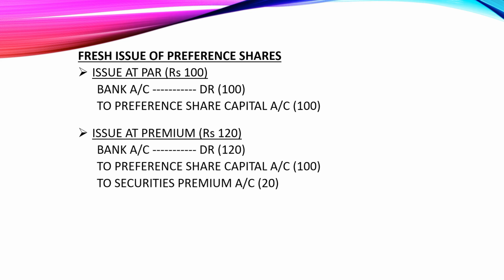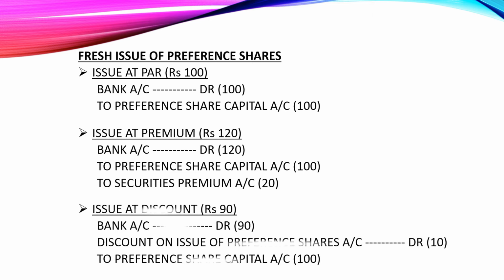The other option is issue at premium. Suppose we assume the issue price is 120. The entry will be bank account debit 120 to preference share capital 100, the face value, and securities premium 20. The last option is that the company may issue at discount. Suppose 90 rupees. Bank account debit 90 rupees, discount on issue of preference shares account debit 10 rupees, to preference share capital 100 rupees.